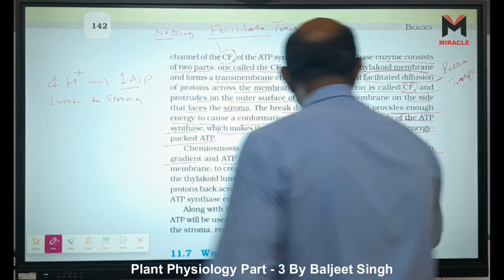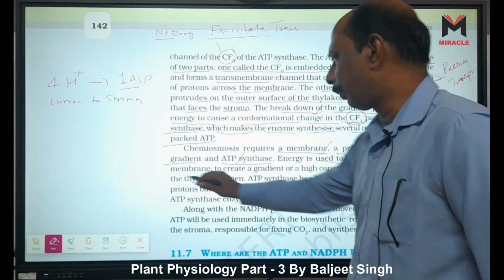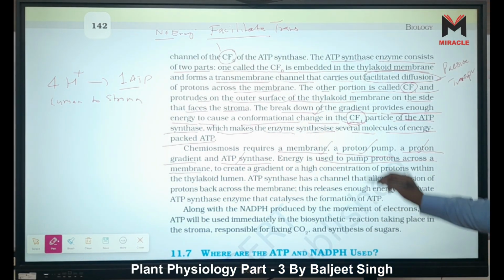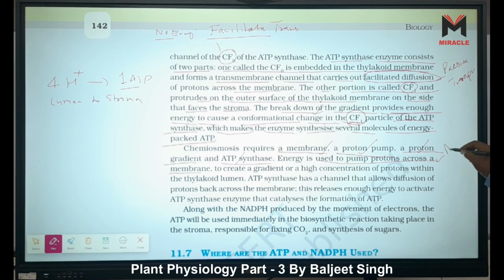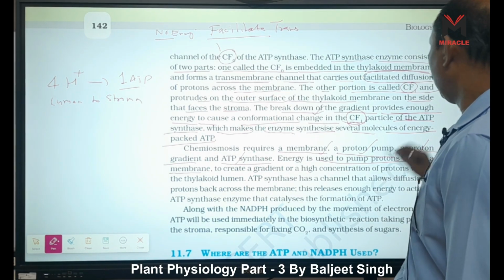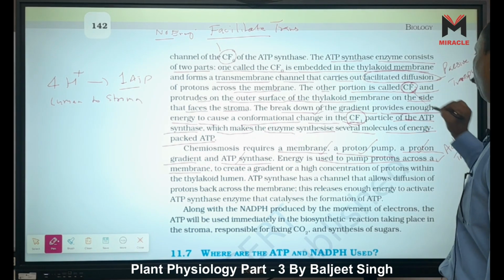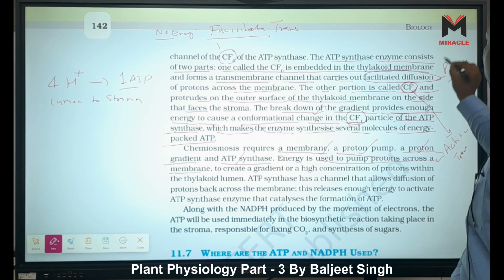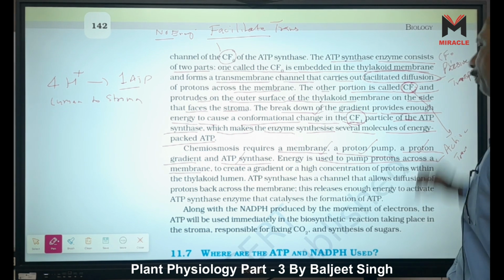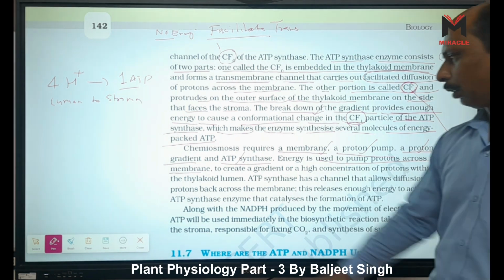Energy is used to pump protons across a membrane. Because energy is used to pump a proton, that is active transportation. And active transportation means it is present where? In CF1, active transport, and CF0 is passive transportation.